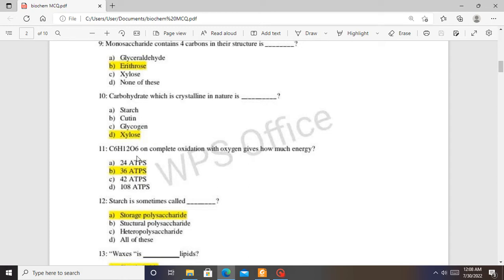So we produce an equivalent of 38 ATPs, but 2 ATPs are invested in transport of the NADH from the cytosol to the mitochondria through the malate aspartate shuttle or glycerophosphate shuttle. So we produce an equivalent of 36 net ATPs,